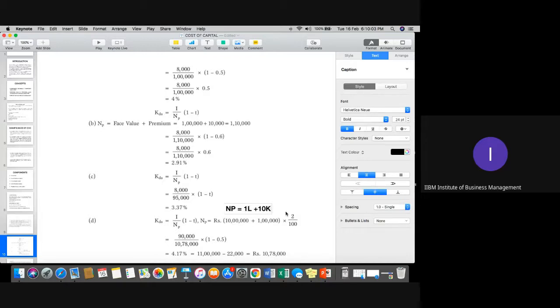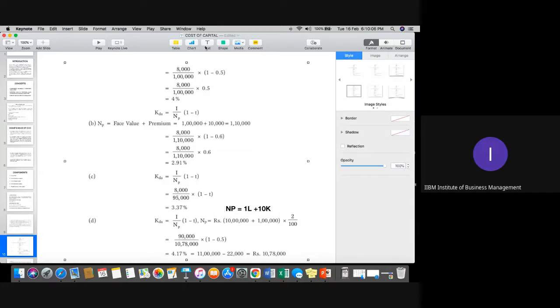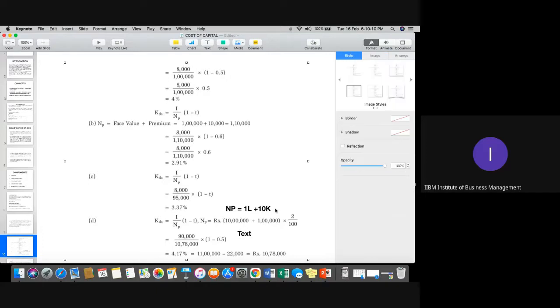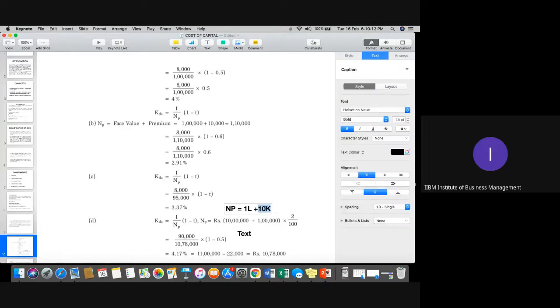And when we talk about the flotation charges, that should be minus 2% of 1.1 lakh. That would be different, I think. So 2% of 1,10,000, first of all, 0.02 into 1,10,000.